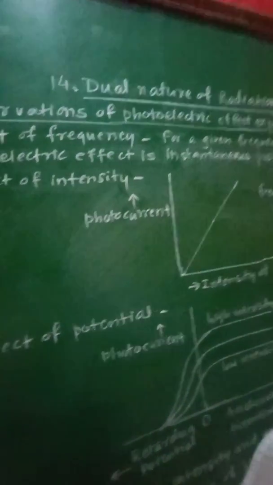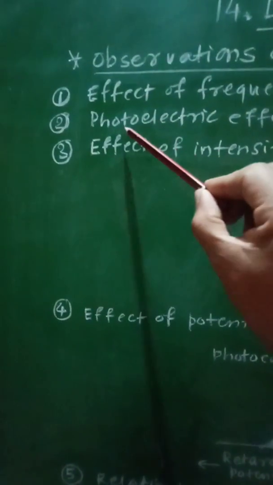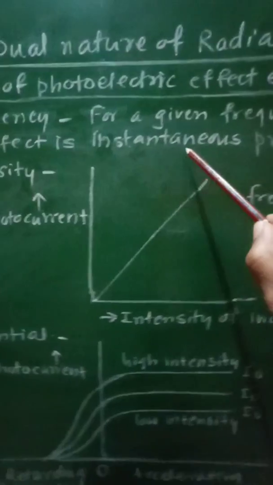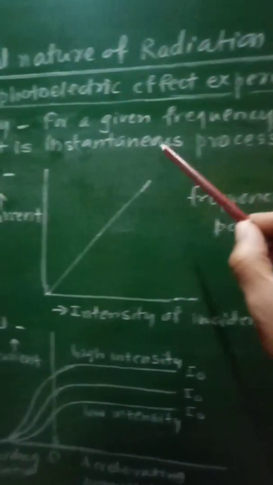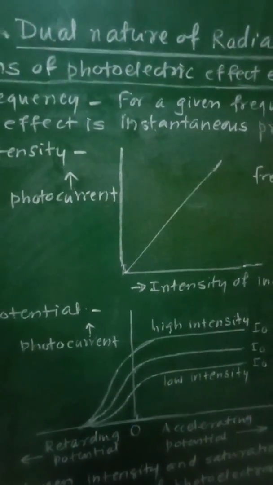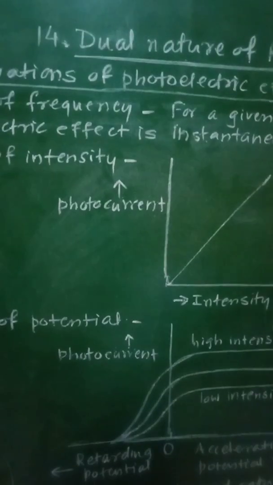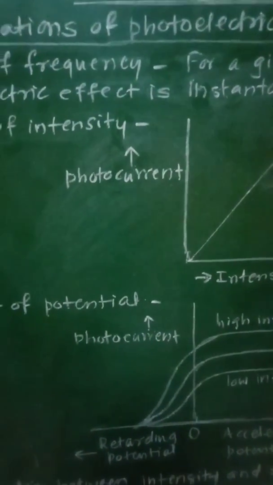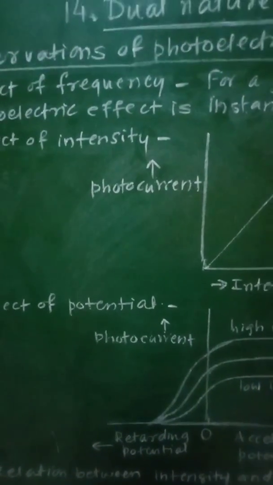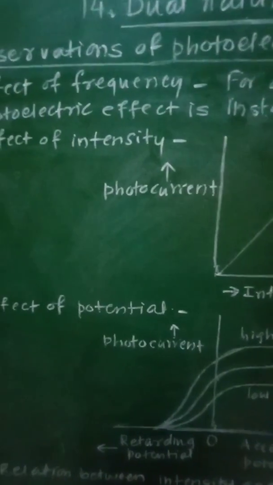Now let us see the second observation, that the photoelectric effect is an instantaneous process. There is no time lag between the incidence of light and the emission of the electrons.